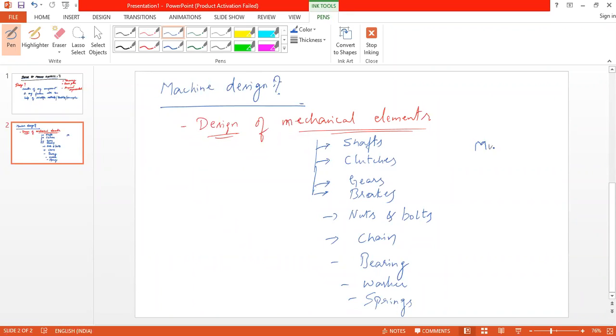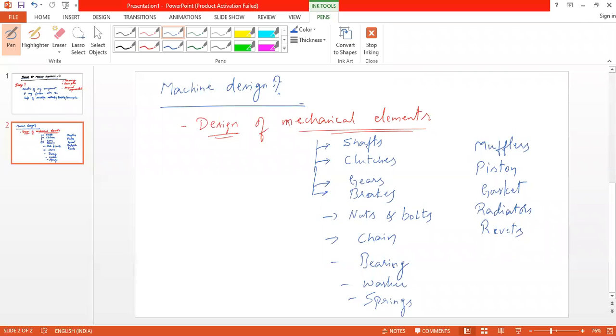I don't know whether it will fit here or not. Piston, gasket, radiators, rivets.